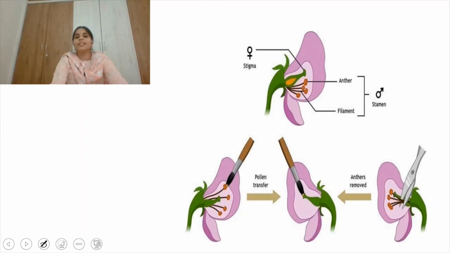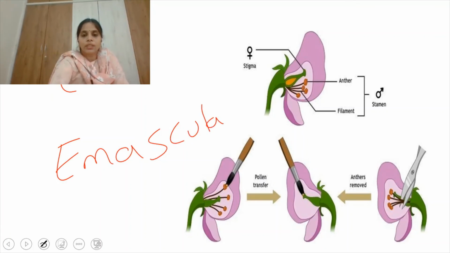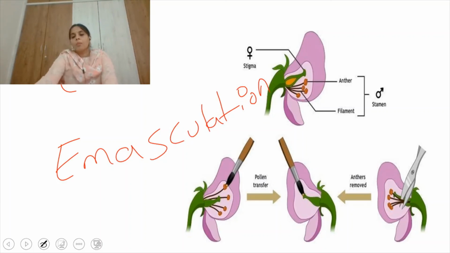right? So this one is called emasculation. This is called what? Emasculation. Here I will write it: emasculation. See, if you observe, in this flower both anthers and the stigma are present. This is a bisexual flower, right? So, see the plant breeder, if you observe, he carefully removes the anthers from the flower. This is called emasculation, removing the anthers with forceps in order to protect the stigma from contamination.